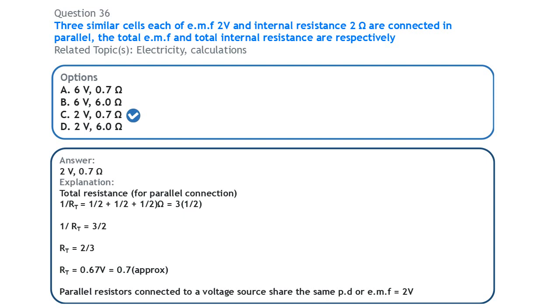2 over 3 in decimal is 0.67, which is approximately 0.7. So the total internal resistance is going to be 0.7 ohms. Now, because this is a parallel connection, they are going to have the same PD or EMF. That is 2 volts.